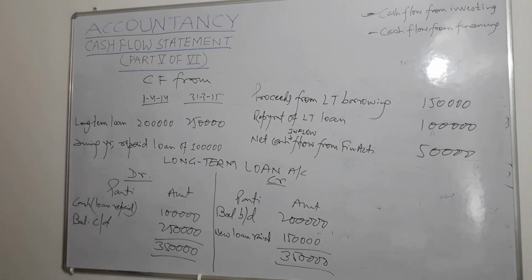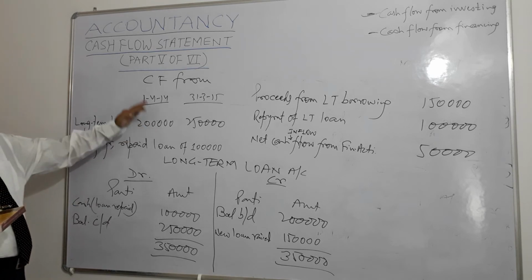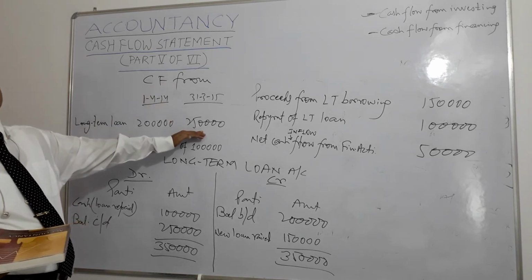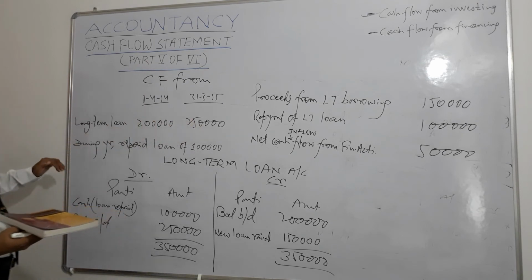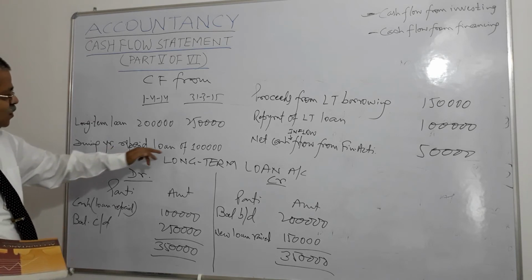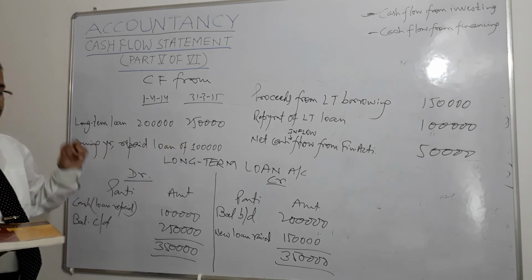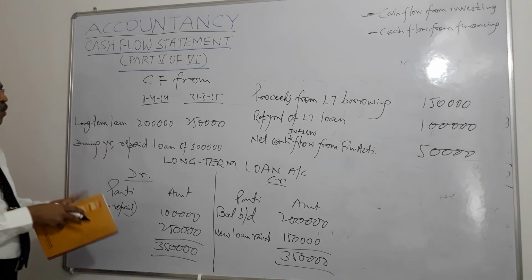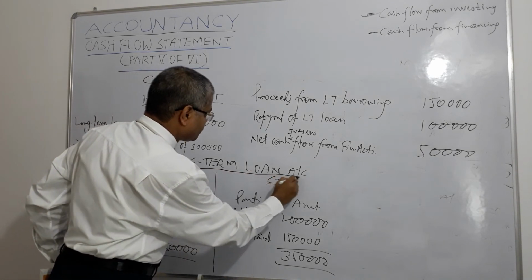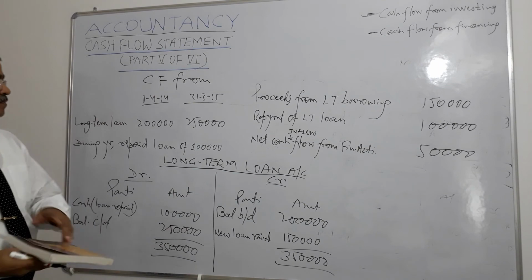Right? So once again, long term loans position was 2 lakhs as at the beginning of the year, 2 lakhs 50,000 as at the end of the year. And during the year, the company repaid a loan of 1 lakh rupees. So, what is the cash flow from this financing activity?